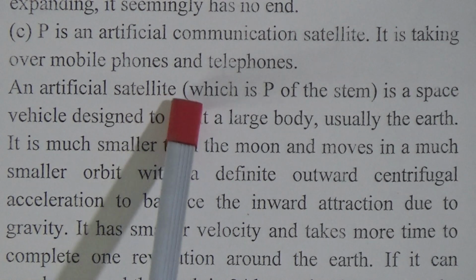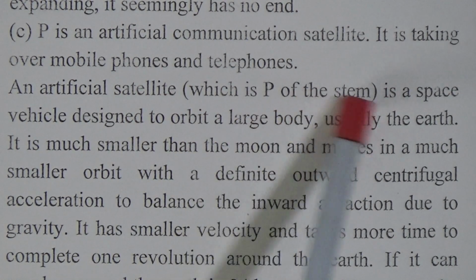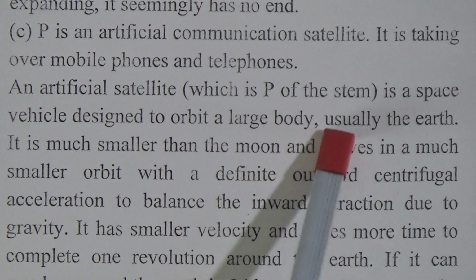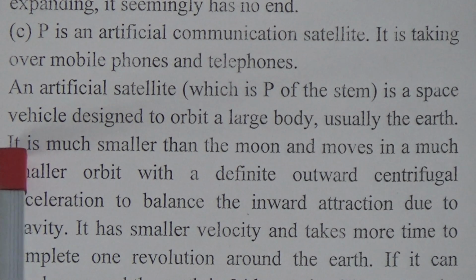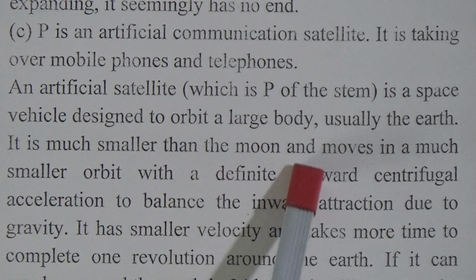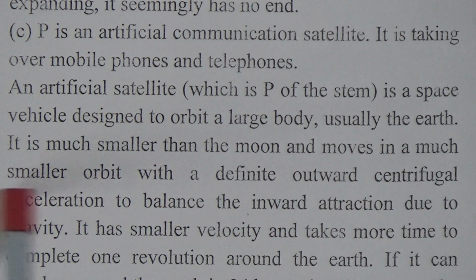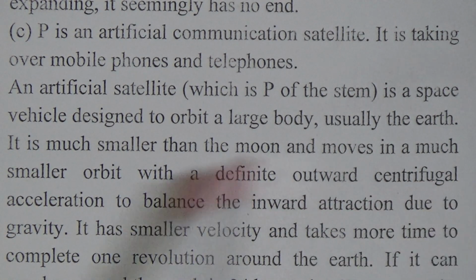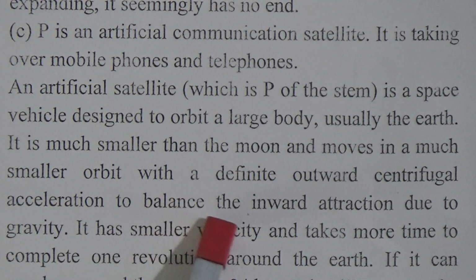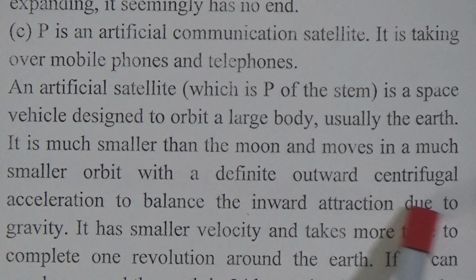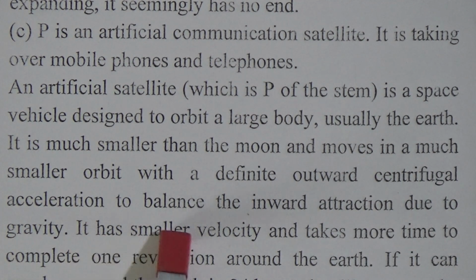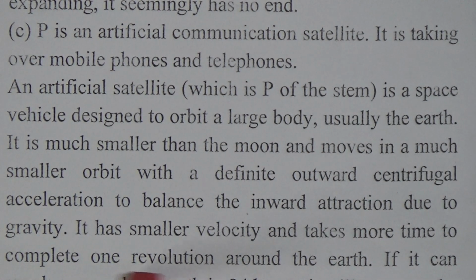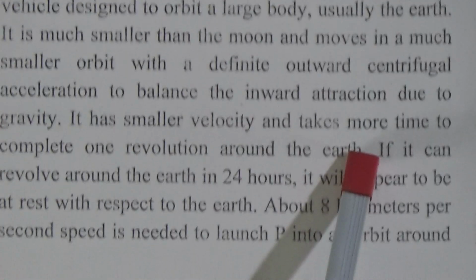An artificial satellite, which is P of the stem, is a space vehicle designed to orbit a large body, usually the earth. It is much smaller than the moon and moves in a much smaller orbit with a definite outwards centrifugal acceleration to balance the inward attraction due to gravity. It has smaller velocity and takes more time to complete one revolution around the earth.